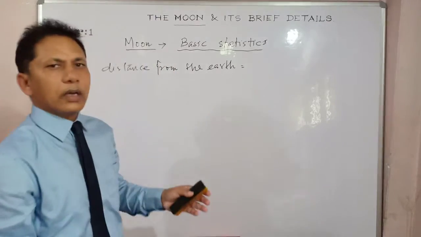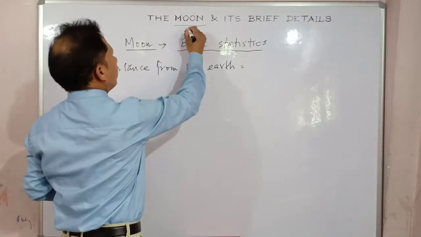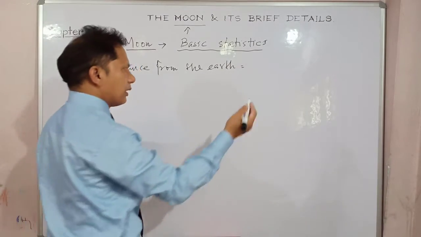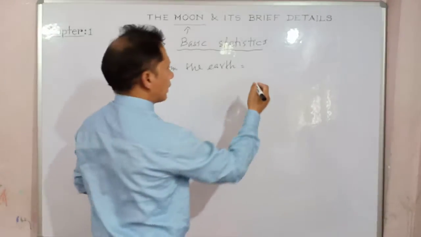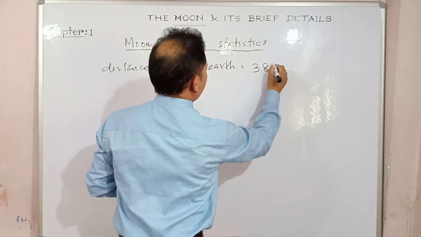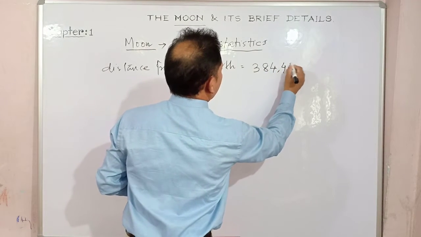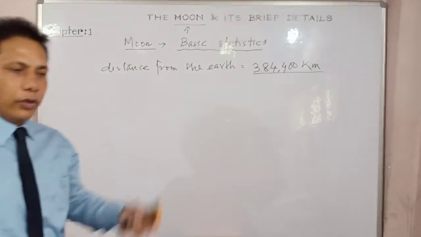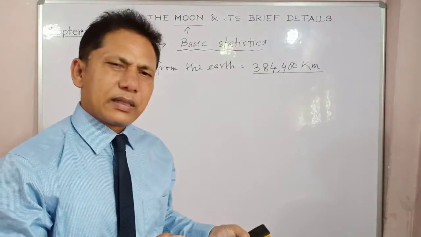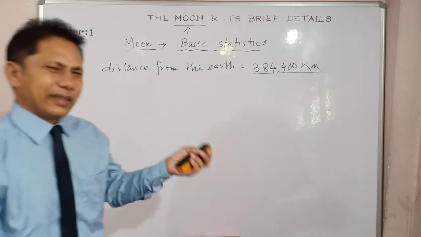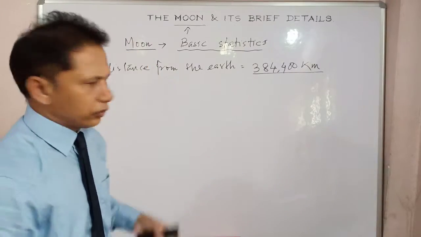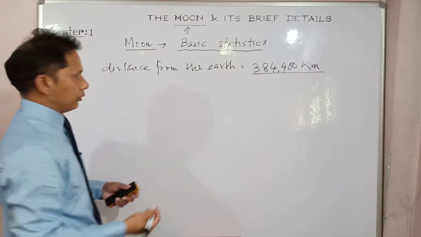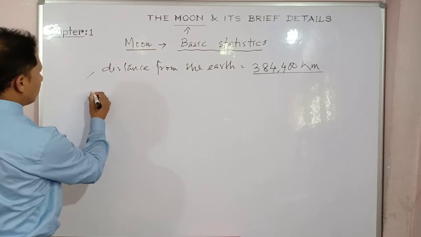What is the distance from the Earth of this particular moon? Between the moon and the Earth, the distance is very important. Maybe it will be your 2 marks or 1 mark question. So this figure may be a 1 mark question for you. There are some statistics about the moon, the numericals and data, that are very important to learn. It will give you a chance to score more marks in your subject. So this is one distance.